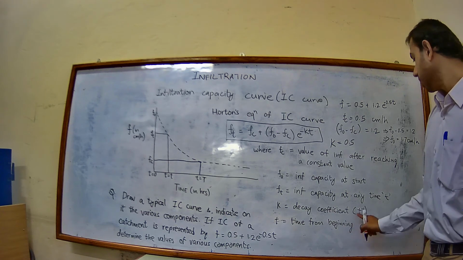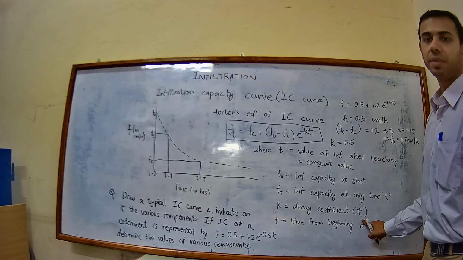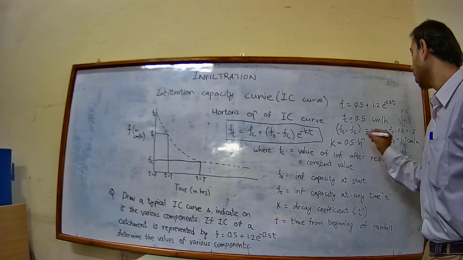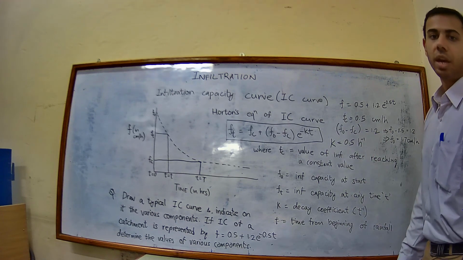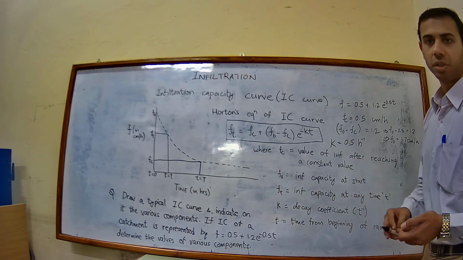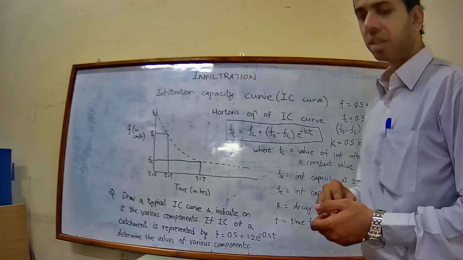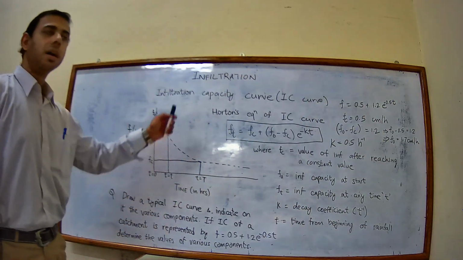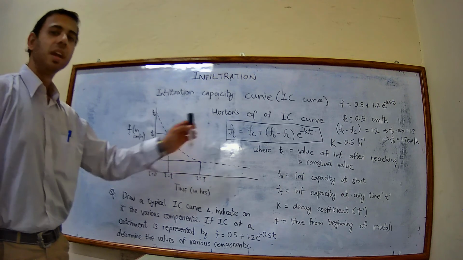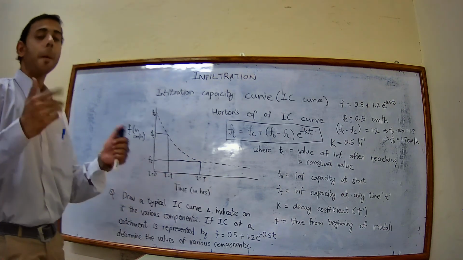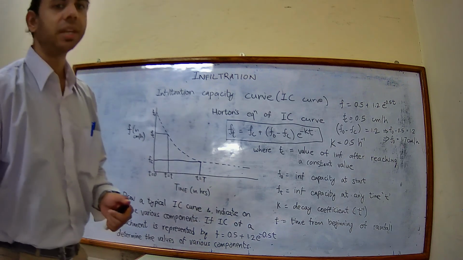Now this k is in time inverse and here time is in hours, so k is equal to 0.5 per hour. So this is how you will be solving such problems: how to draw a typical infiltration capacity curve and how to find the various components of the infiltration capacity curve.